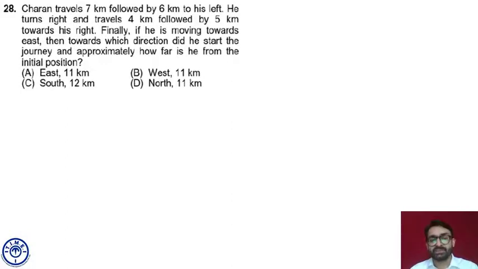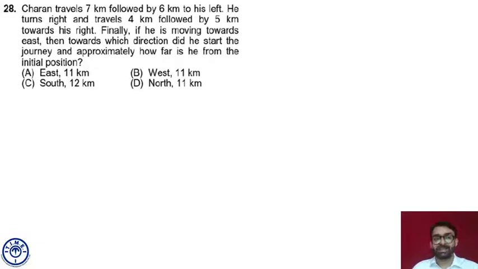Now the problem in this question is that the direction in which the person started is not given. So we have to either backtrack the question or assume a particular direction in which he started moving and map it with the direction given at the end of all the movements.